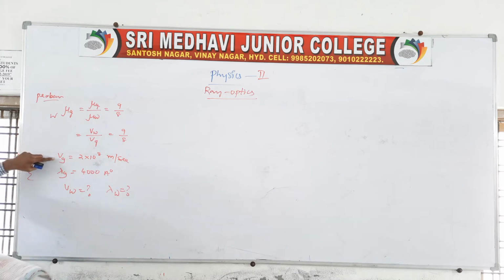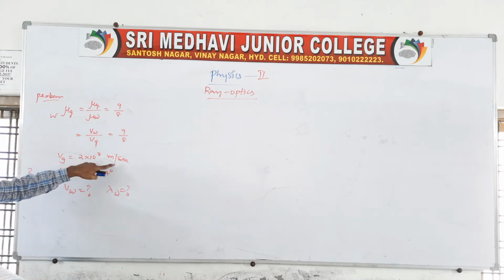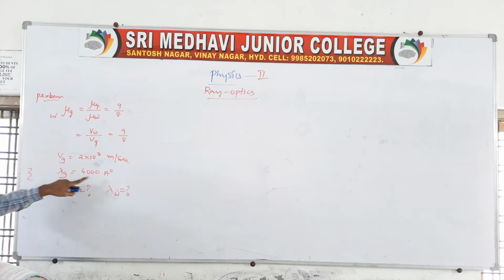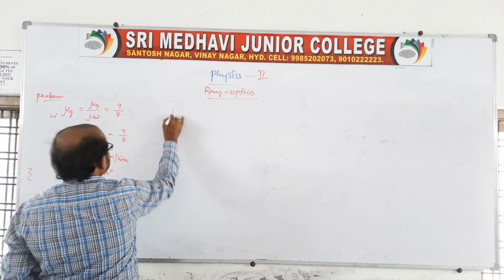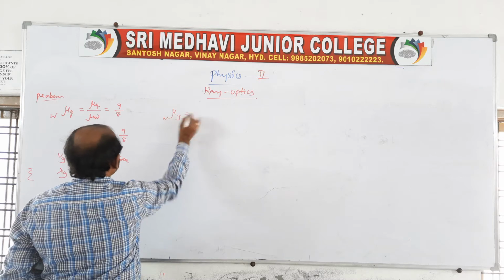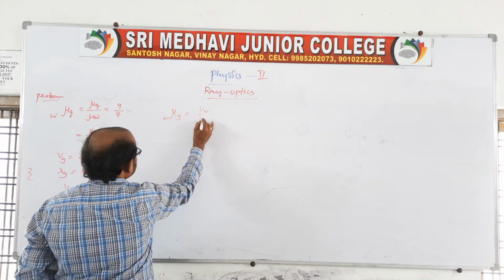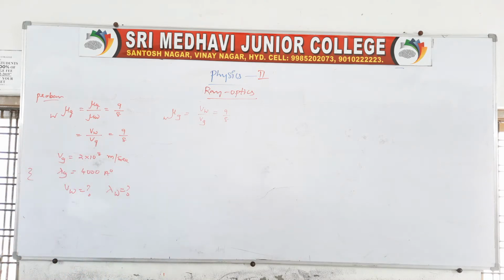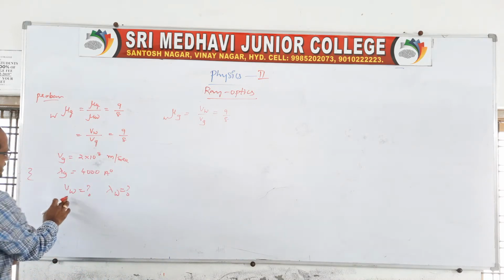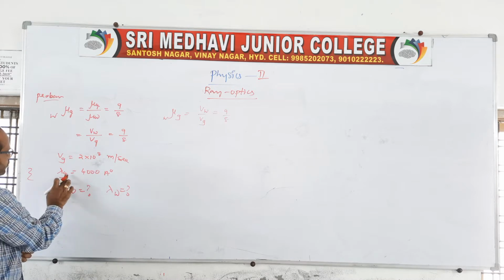Here Vg is given as 2 into 10 power 8 meter per second, and the wavelength in glass is given as 4000 angstroms. What is asked is the velocity in water and the wavelength in water. So we can take it directly from here: water with respect to glass is equal to Vw by Vg, and the given value is 9/8. Vg is given.